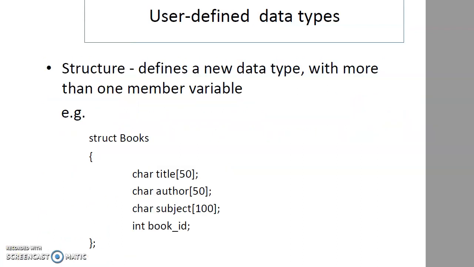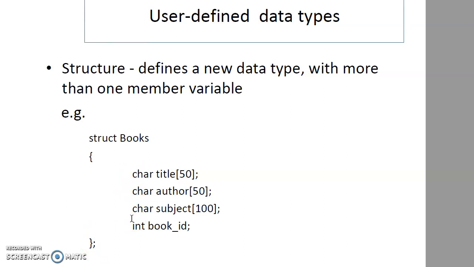Then speaking about user defined data types, structure defines a new data type with more than one member variable. So basically structure is given by keyword struct, name of the structure, let's say books, opening curly bracket, closing curly bracket, semicolon. Within that are the variables of the structure.